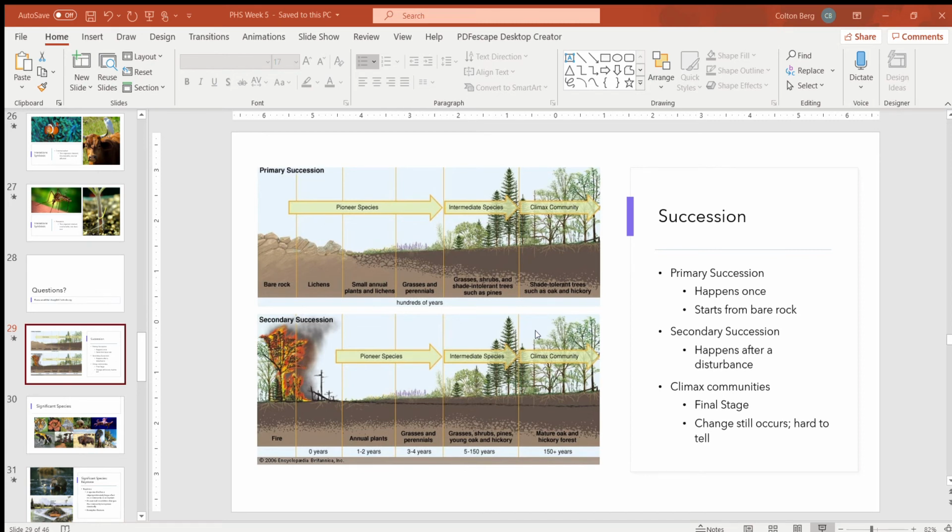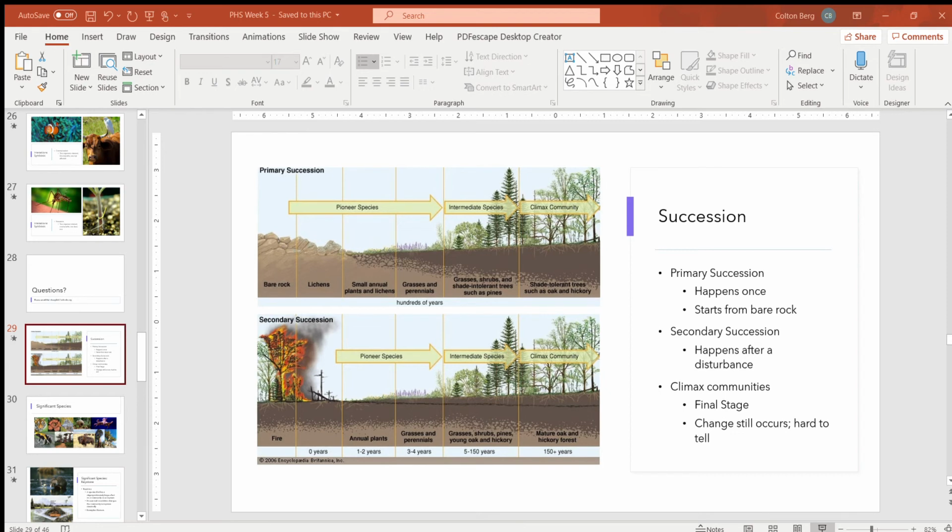Significant species, though. With this section, we're going to talk about different roles or niches that the different species hold. A keystone species, you've probably heard of before. A keystone species is a species that has a disproportionately large effect on a community or ecosystem.